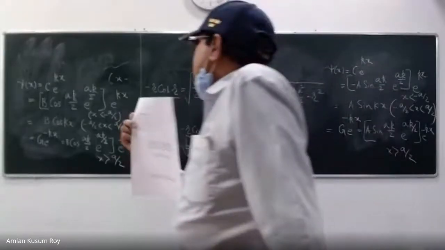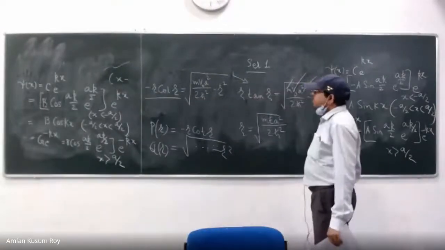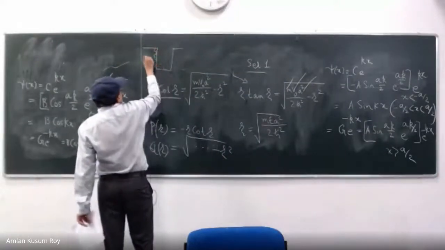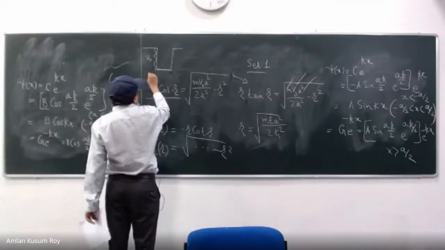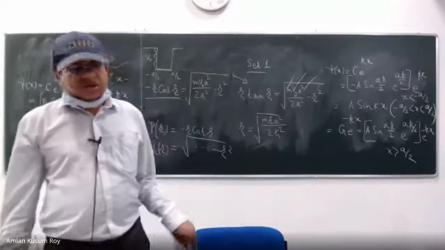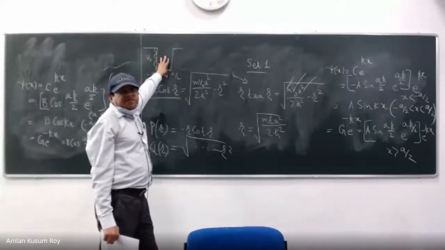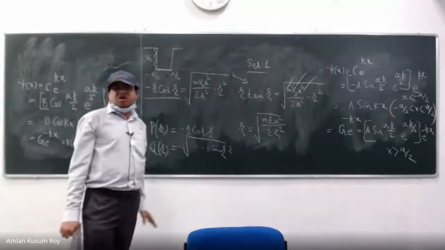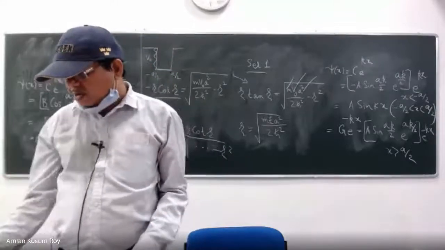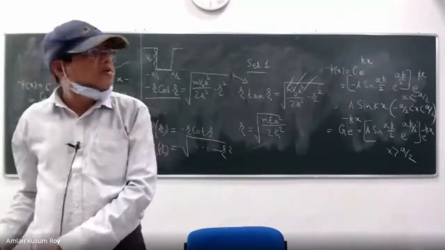But here, it depends on my values of m and V0 square. What is m? m is the particle mass. V0, let us remind, is this. This is my minus a by 2 to plus a by 2, so this is my a, the length of the box. Depending on these parameters, you have only a finite number of states. Is that clear? So the finite box has surprises for you, because all the energies are not allowed. First of all, there is quantization, but the number of states is also finite, limited.